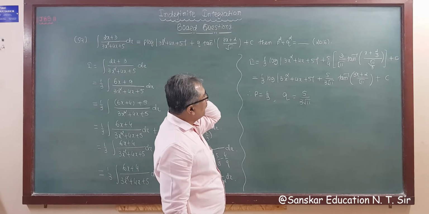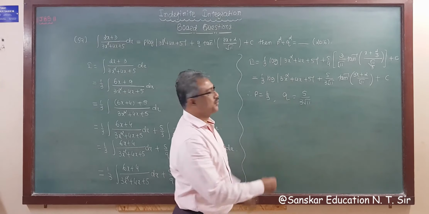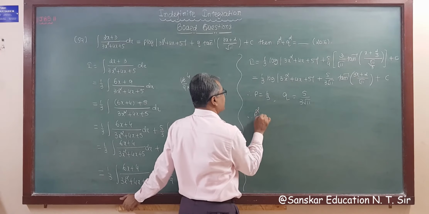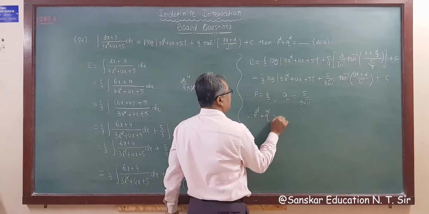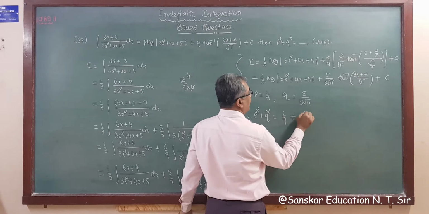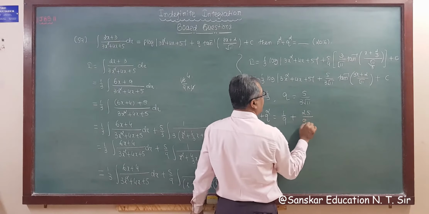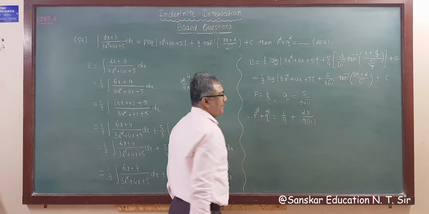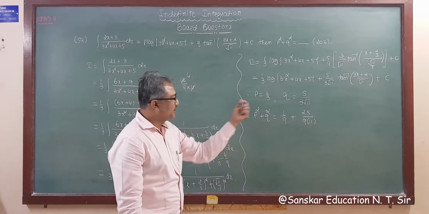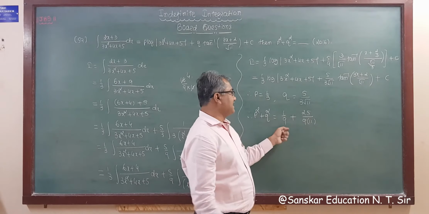Okay, so we have to find p square plus q square. Therefore p square plus q square is equal to 1 upon 9 plus 25 by 9 into 11. So 11 into 9 is the LCM.